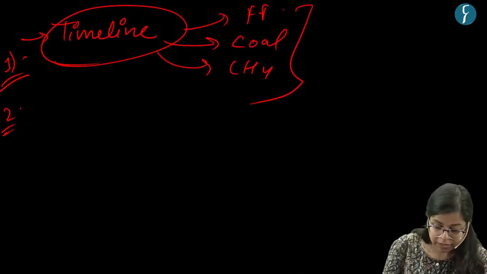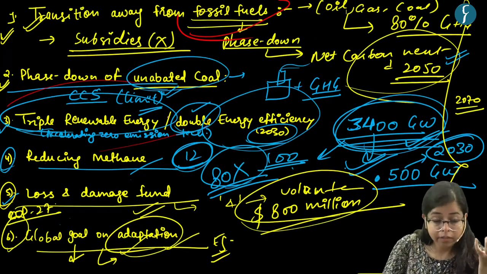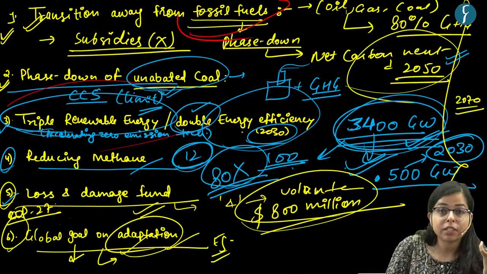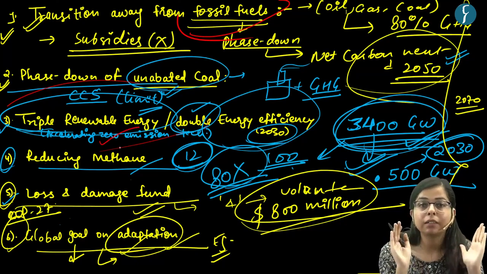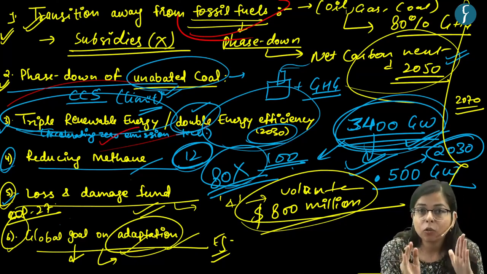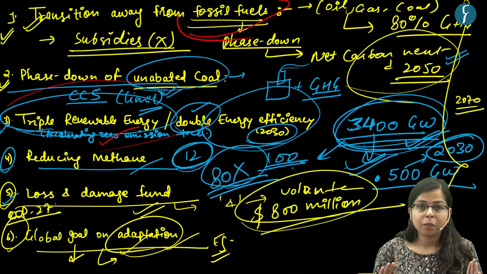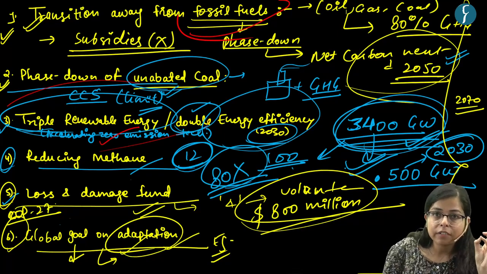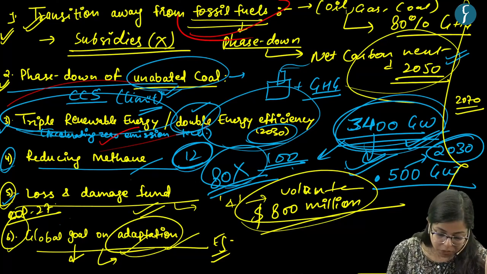The other thing is that if we see this vertical, which was tripling renewable energy and doubling energy efficiency, but here we see that there is a global target for it, but there is no individual target. Plus, this is not mandatory, right? So, first thing is lack of individual targets for the countries. Another thing is that this is not mandatory, right?